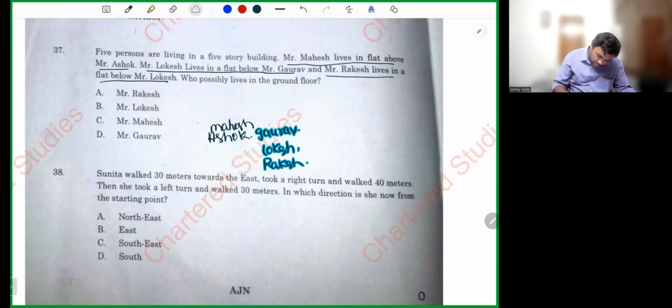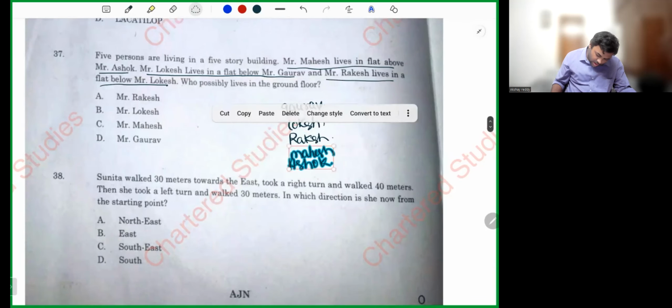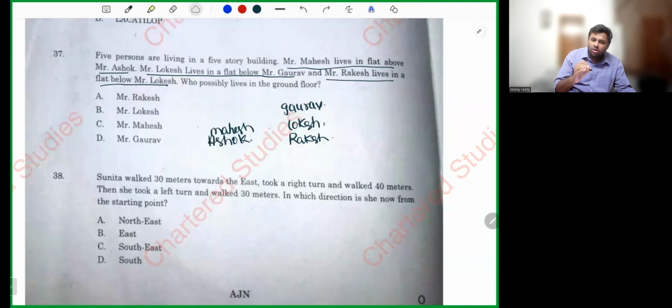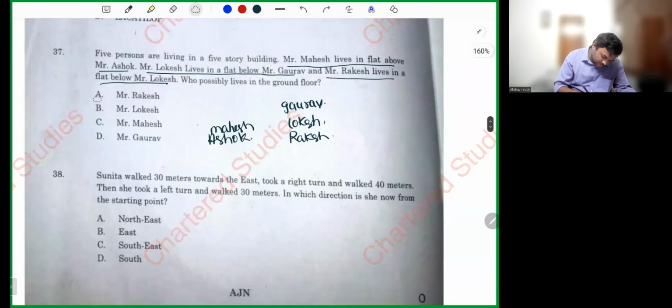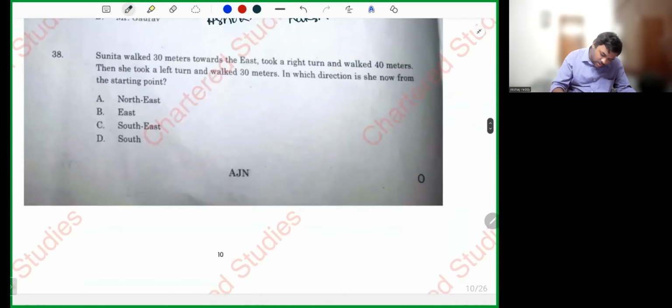Sir, no, sir. If I keep the allocation like this, Ashok will be on the ground floor. So either Rakesh can be on the ground floor or Ashok can be on the ground floor, but the only answer given is Rakesh. So what is the answer? Rakesh is the answer.